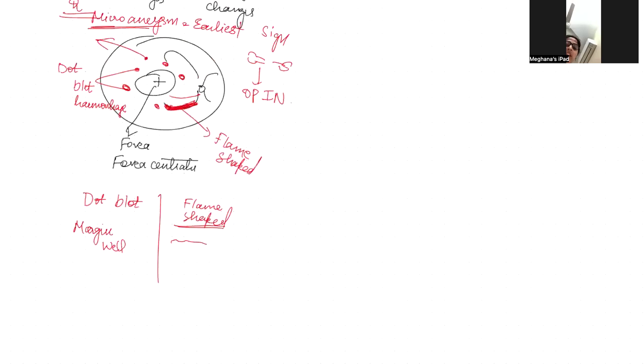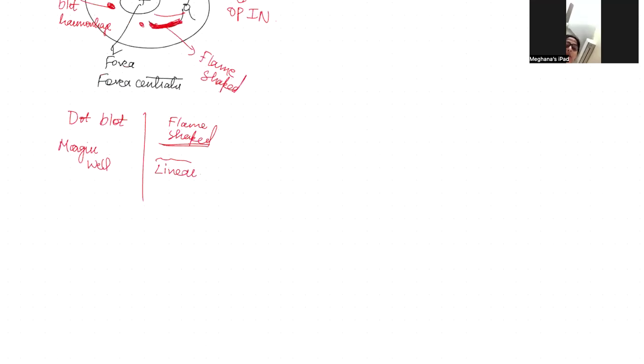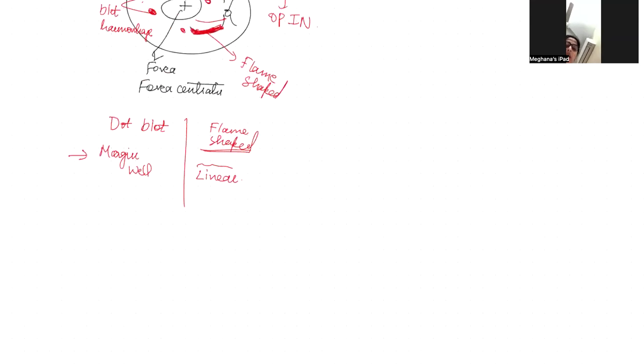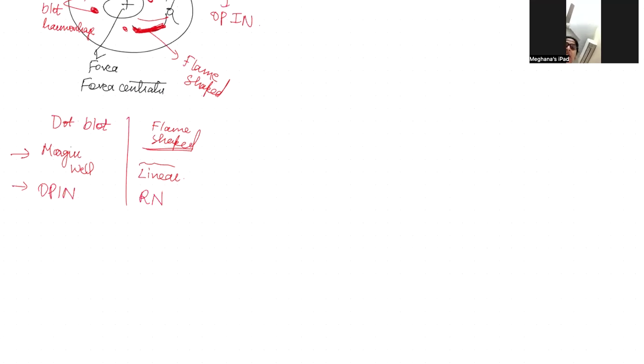Flame-shaped hemorrhages are along the retinal vessels, and they are linear, and the margins would be blurred. Whereas dot blot is more along the AV crossing junctions. And these are seen in the outer plexiform and inner nuclear layers, whereas flame-shaped hemorrhages are seen in the retinal nerve fiber layer.